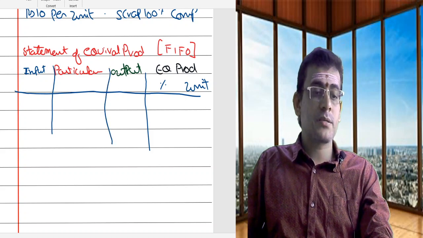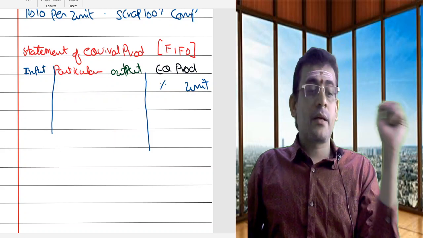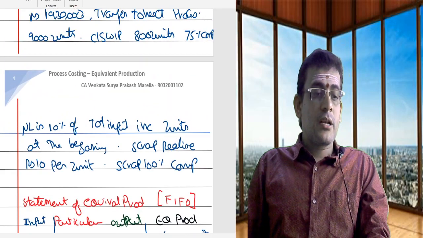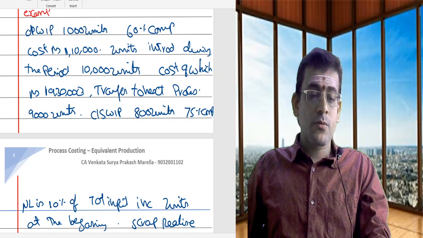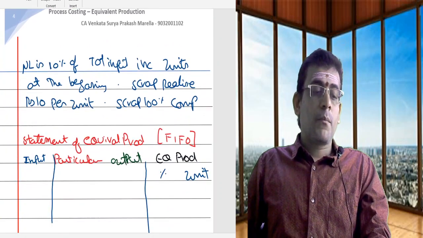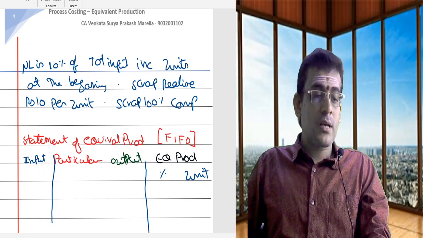Equivalent production statement is nothing but this. Now let us look into the problem. What is mentioned here? He is telling you that you are having an opening work in progress of 1000 units. So what is your opening work in progress? Let us come here as a part of input. My opening work in progress is given as 1000.